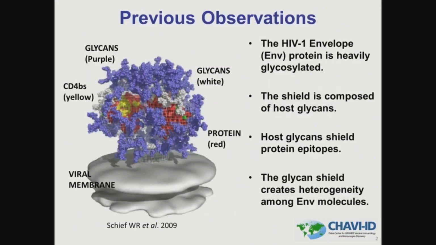Previous observations have shown that the HIV-1 envelope is the target of neutralizing antibodies. One immune evasion mechanism HIV-1 uses is to heavily glycosylate its protein. Shown here in this model of the trimer, you can see glycans in purple and white. This shield of host glycans functions to cover potential protein-dependent antibody epitopes. Furthermore, the glycan shield creates heterogeneity among ENV molecules. However, the human immune system has found ways to combat the glycan shield during natural infection.